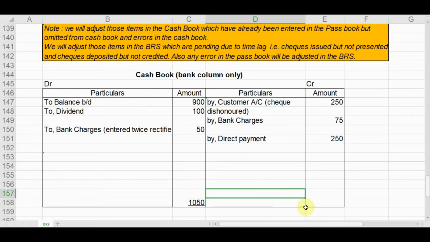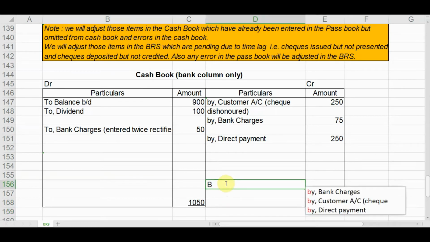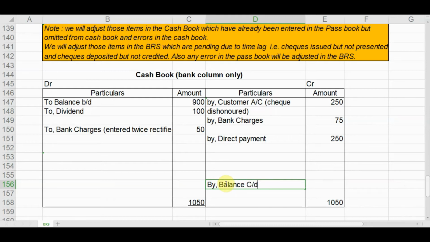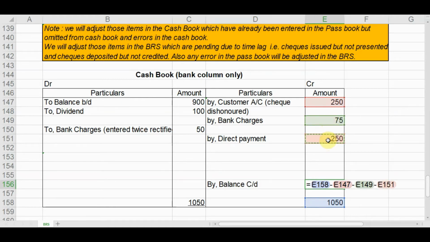You will write this amount in this credit side also, and we will balance the cash book by balance c/d equals to 1050 minus 250 minus 75 minus 250 equals to 475. So this is the balance or the closing balance of the amended cash book.